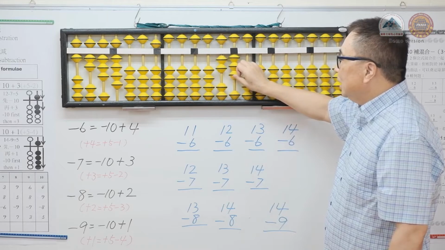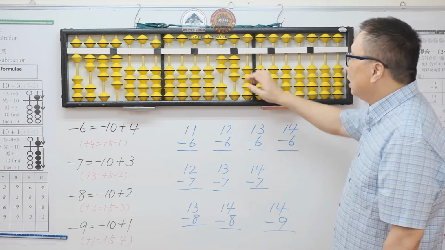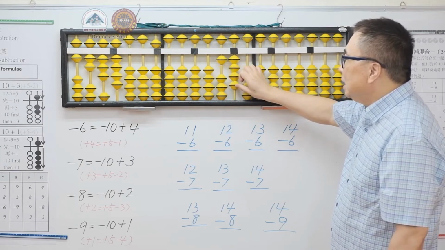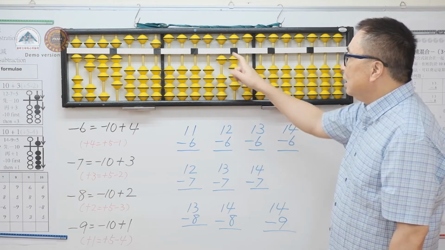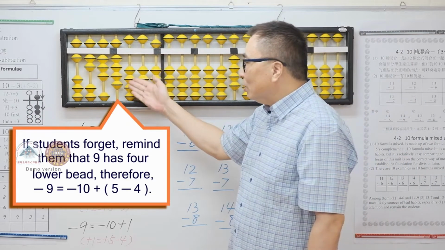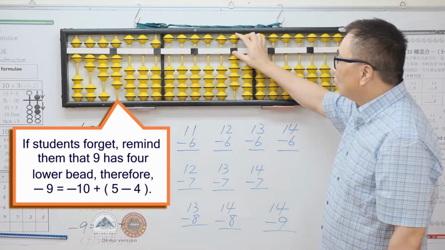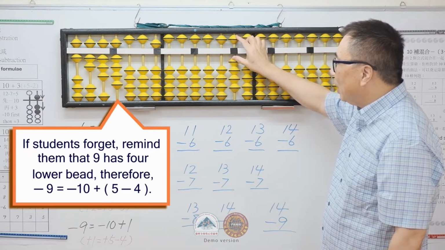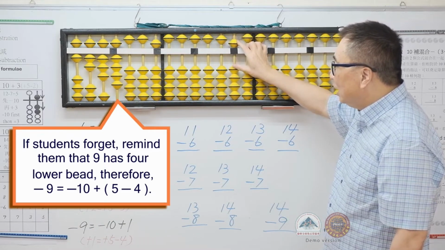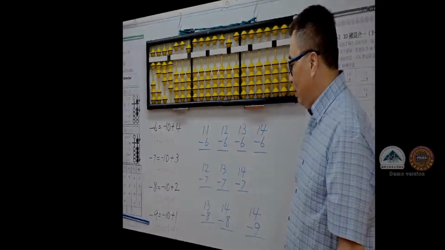However, if students do not understand, we can teach them this way. We have 23 minus 9. Minus 9 equals minus 10 plus 1 directly. Minus another 9, we minus 10, but we cannot plus 1 directly. If they forgot how to do, we can remind them to refer to the lower bits of 9, which is 4. Hence, they can bring down 4 lower bits. The answer is 5.